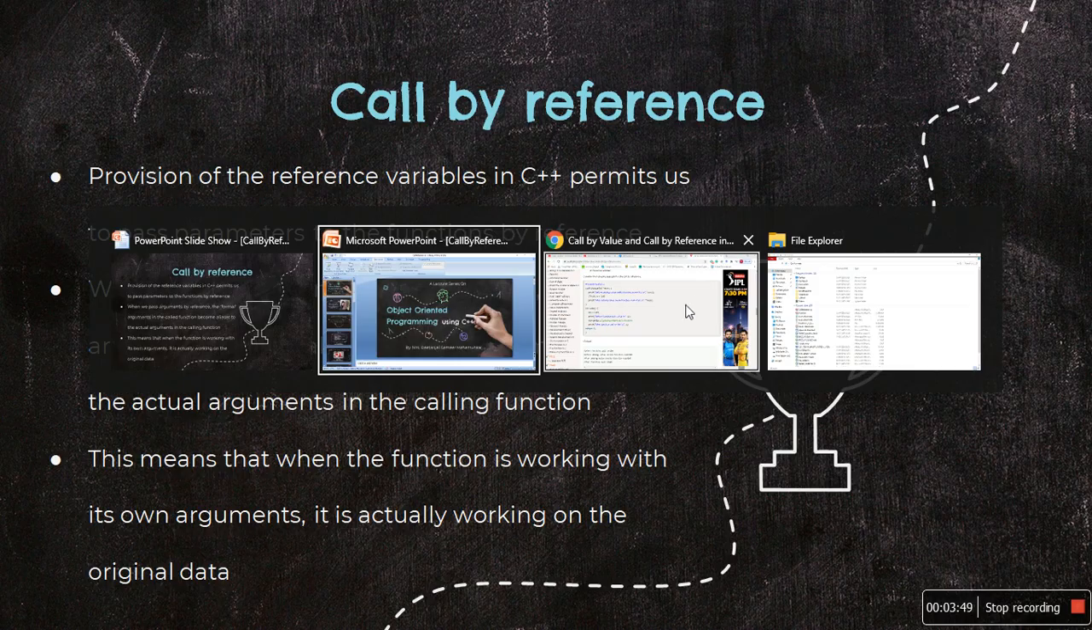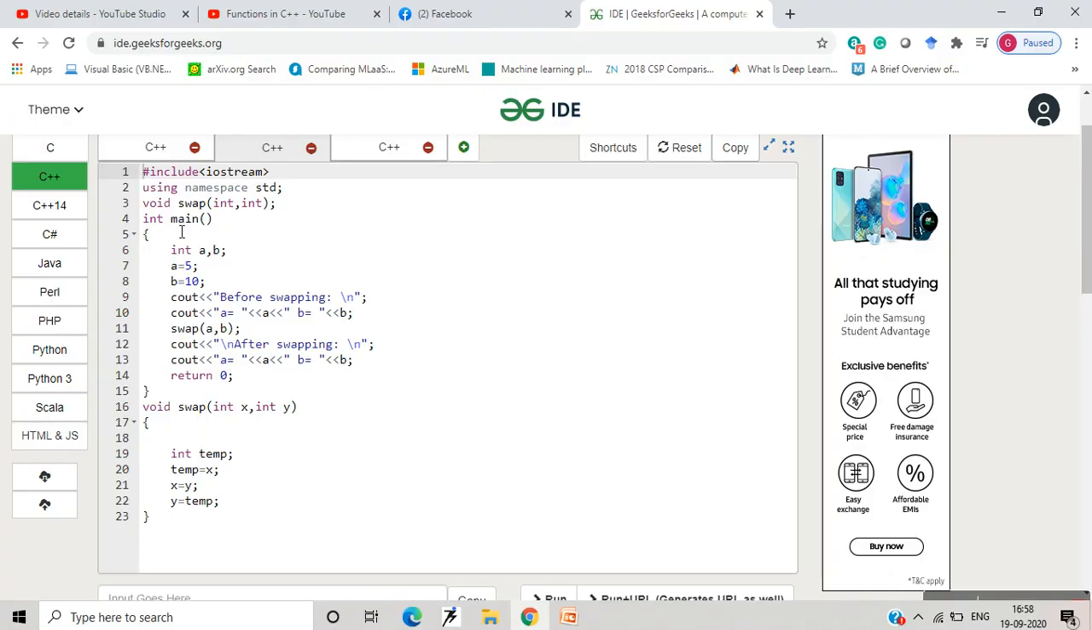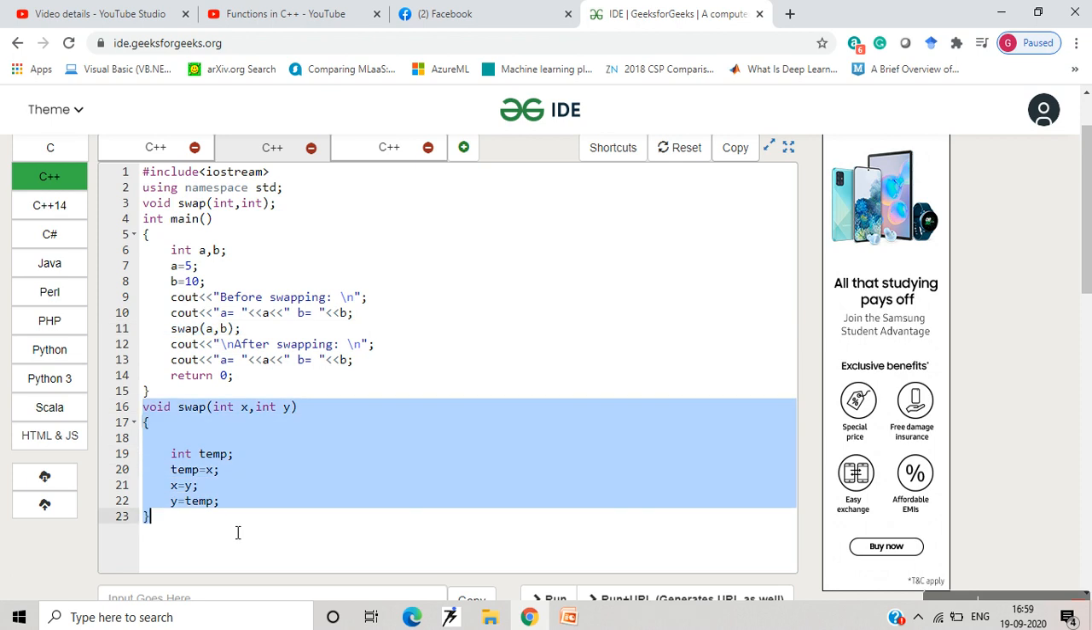Here you can see a program in which I'm trying to swap the values of two variables A and B. In this main function I have declared two variables A and B. A is 5 and B is 10. I have first displayed the values of A and B before I swap them. Then I have written a swap function over here. This is the function definition.